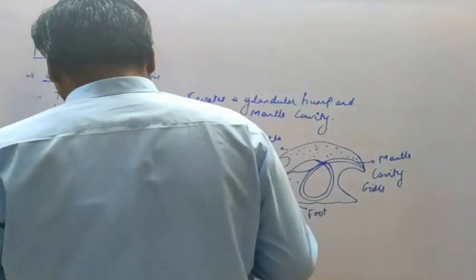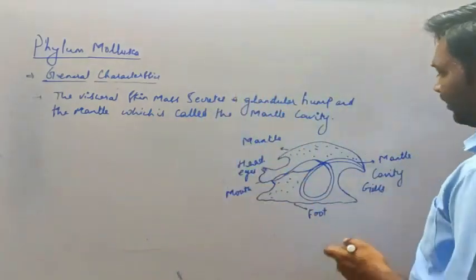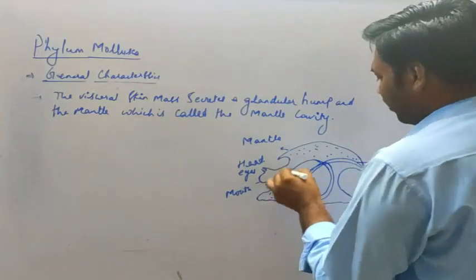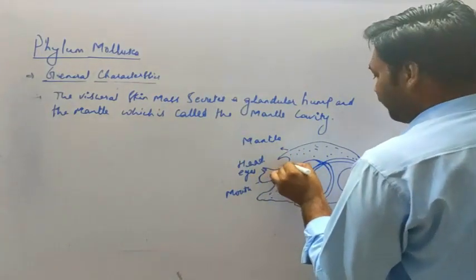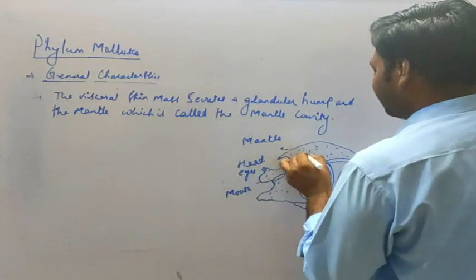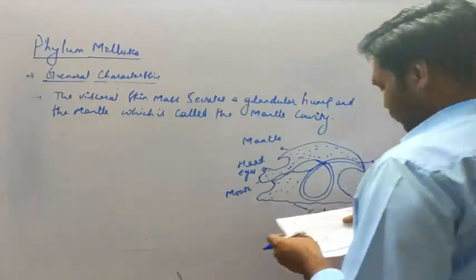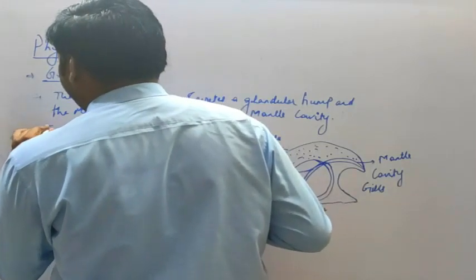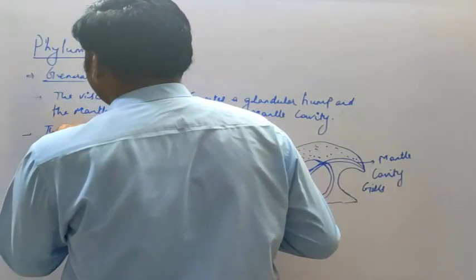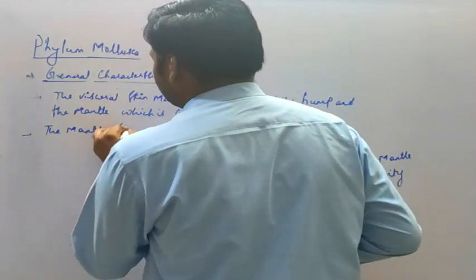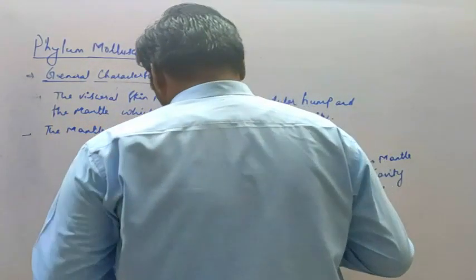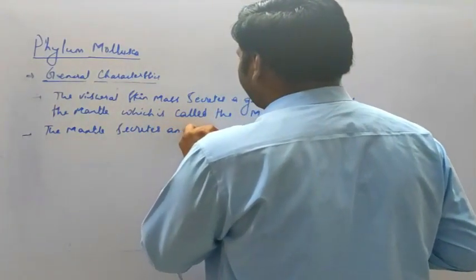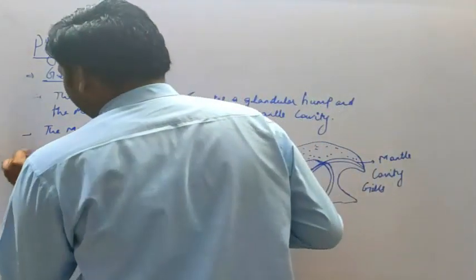So this is the internal structure by which we can understand, and this part is called the visceral part. This visceral part is responsible for secretion of the mantle or the hump. Next, the mantle secretes an external shell,